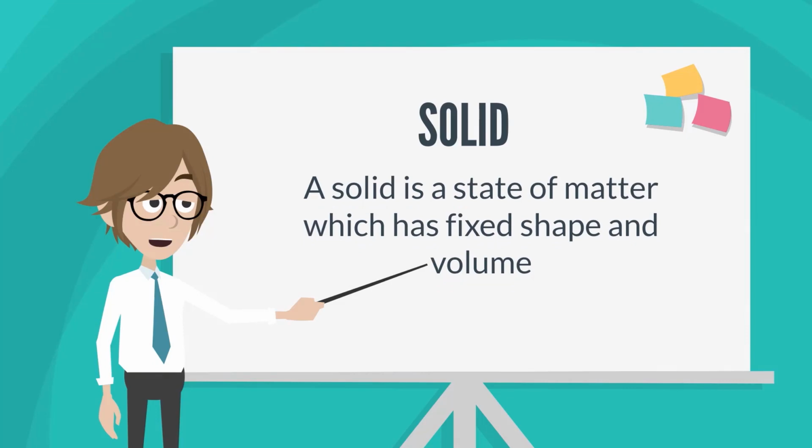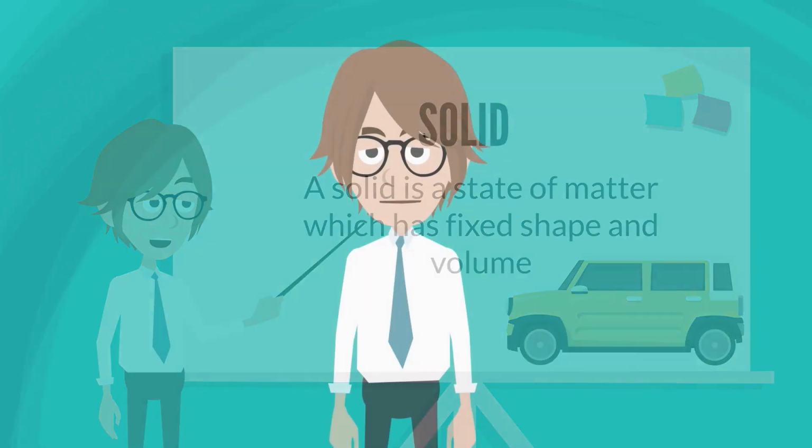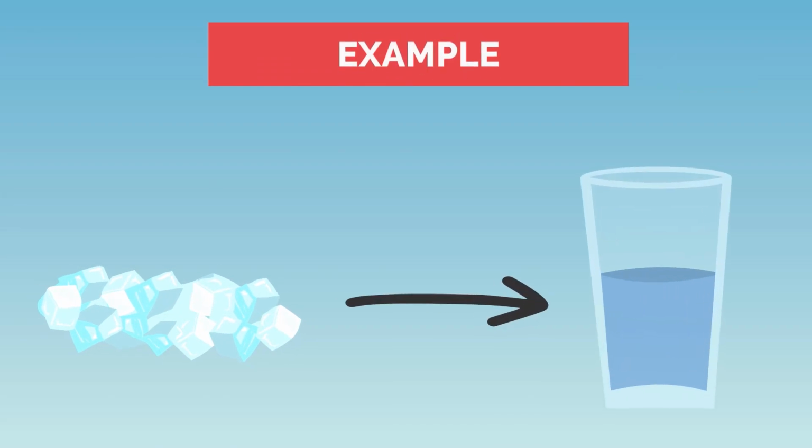A solid is a state of matter that has a fixed shape and volume, but they are not necessarily permanent. Take ice for example. Ice can melt to form a liquid.